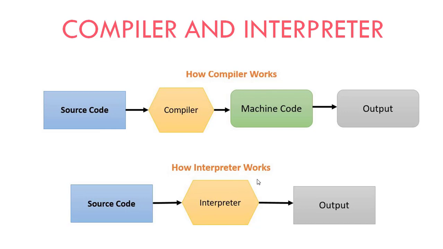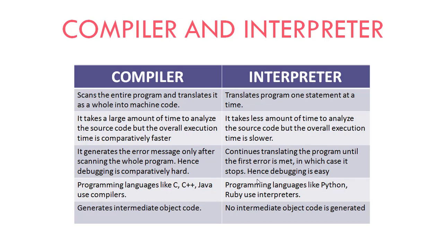So we will understand by table. The first difference is scanning the entire program. What does the compiler do? The compiler scans the entire program and translates it as a whole into machine code. If 3 lines are written, the compiler will first read all 3 lines and translate all 3 lines in a single phase into machine level language.